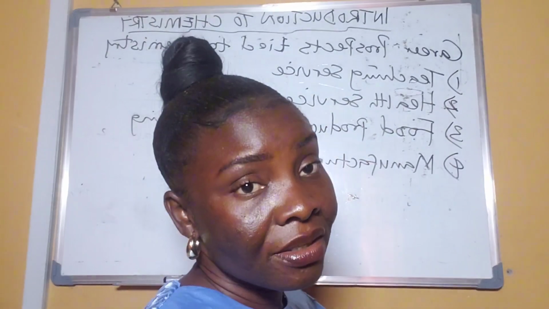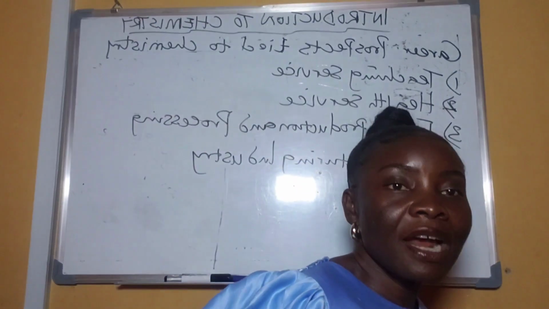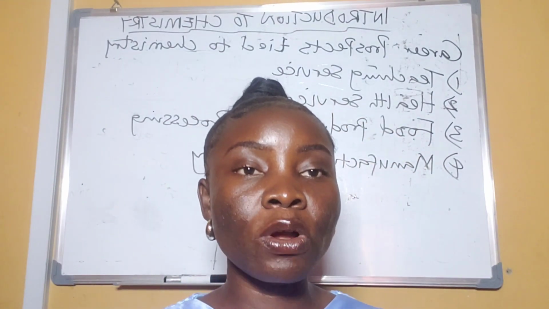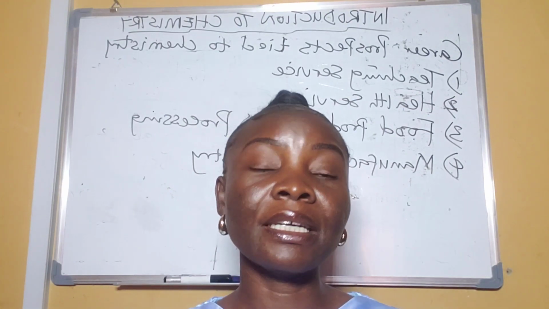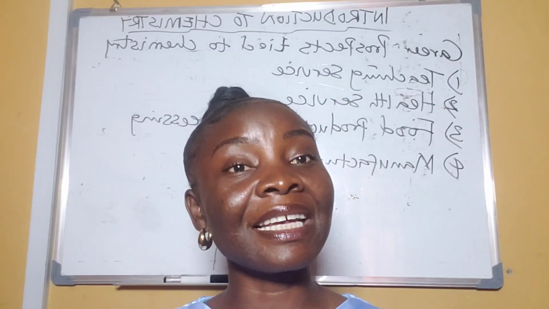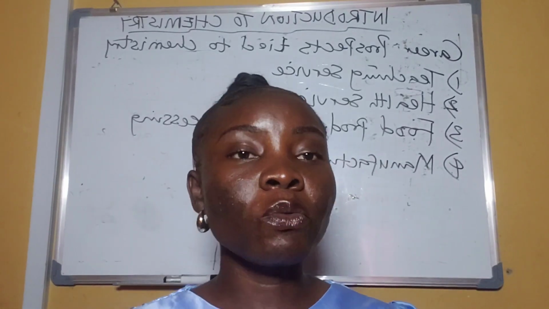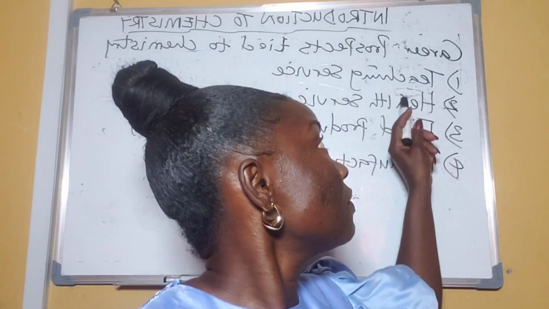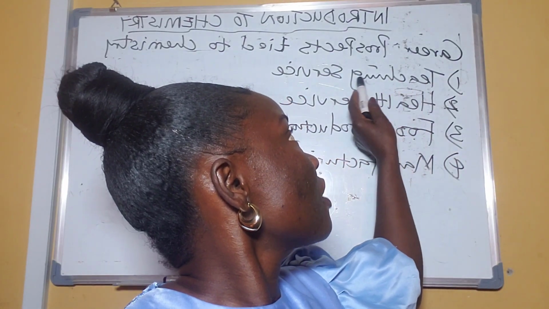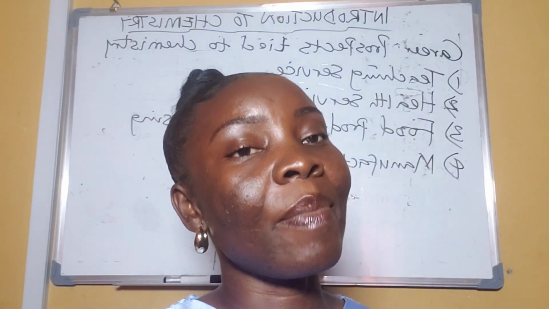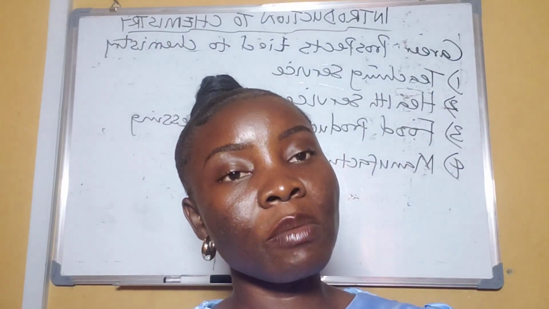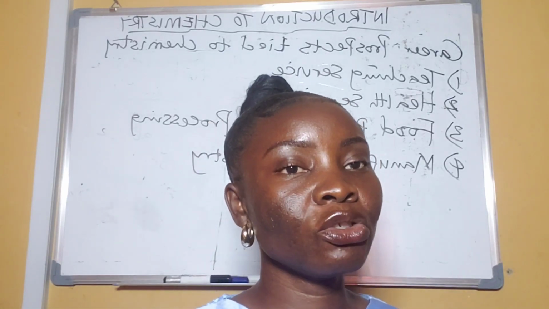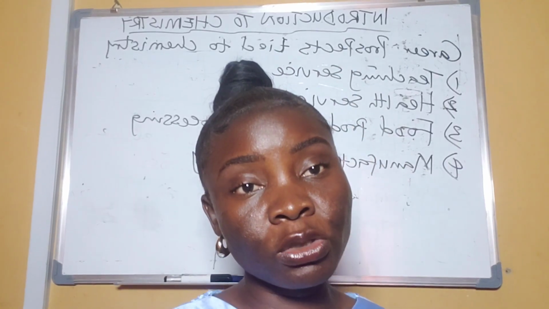The first one there is teaching service. For example, lecturers in science related courses, like lecturers that lecture in engineering departments, in science departments, science inclined lecturers. If you want to be a lecturer or a teacher in secondary school, you will have to have the knowledge of chemistry, and that means you have to write and pass chemistry in your WAEC exams, or in the secondary school exam, depending on what country you're watching from.